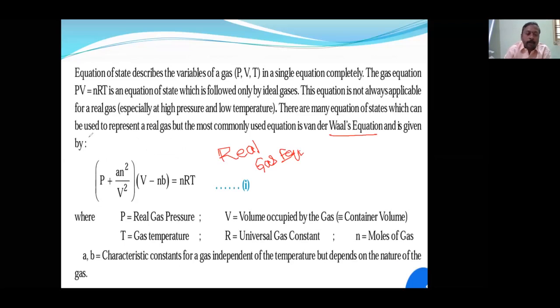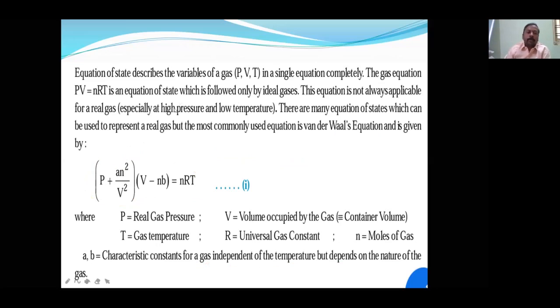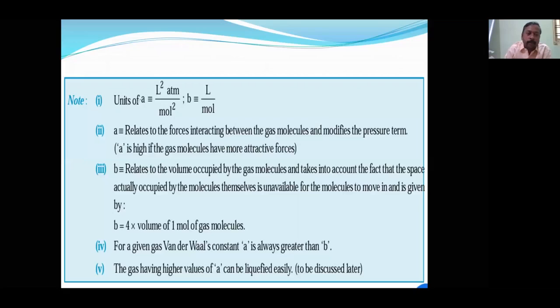And what is the formula? P plus a into n square by V square, times V minus nb, equals nRT. Here a corresponds to a characteristic of the gas, independent of temperature, and depends on the nature of the gas only. This equation we will be further using, then you will come to know. So for 1 mole what you have to do, and for n moles what you have to do, and the units of a, each and everything we will discuss in detail wherever it is required.